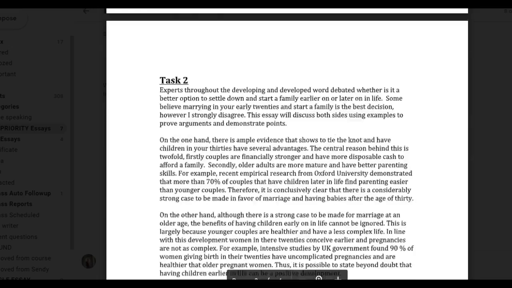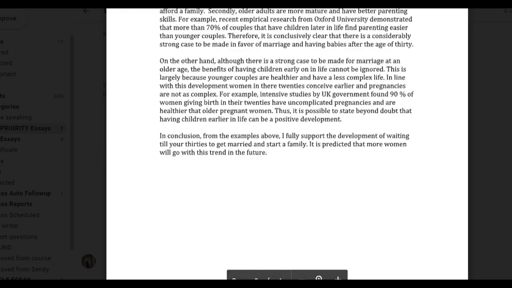Okay, so I just looked at your email again, and now at this point what I want to talk about is your other question about the opinion essays, and should you develop both sides if it's asking your opinion. This is a really controversial subject among IELTS tutors, but because I've really spoken to a lot of IELTS examiners about it, I'm going to tell you what they have told me. Basically, the questions in IELTS are phrased in such a way that if you sit and think about any one of them for at least a couple of minutes, you can find some points in favor of the side that you disagree with. It's just the nature of how they are phrased.